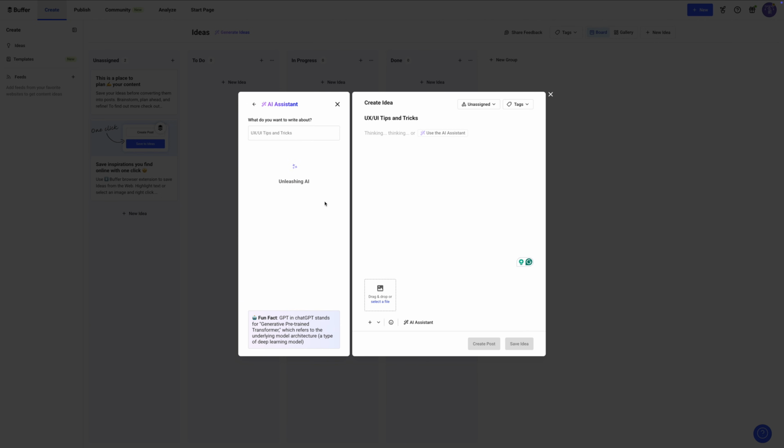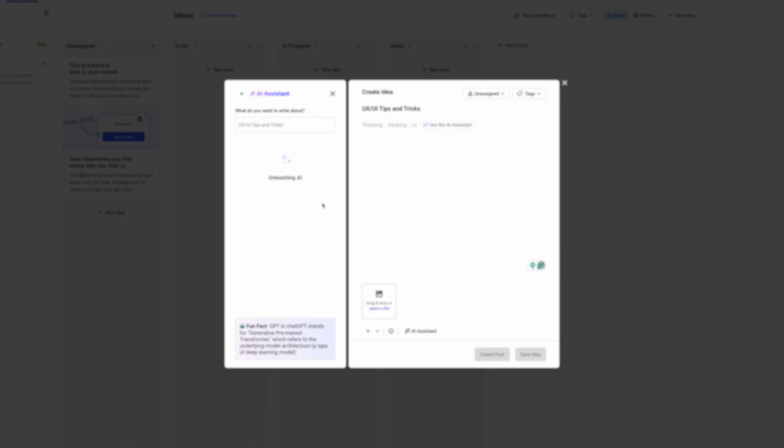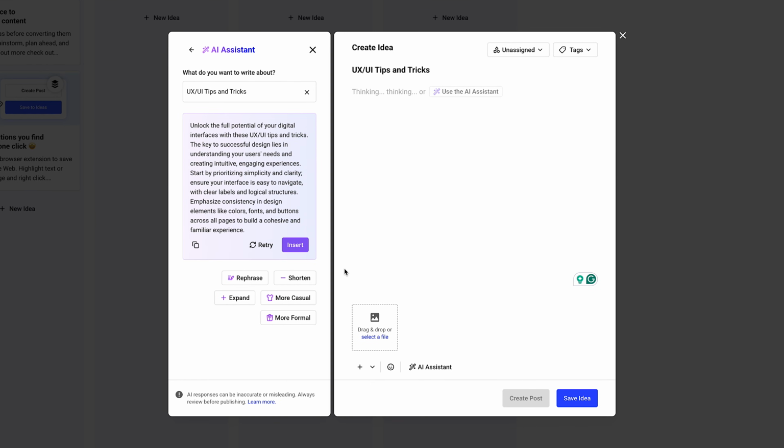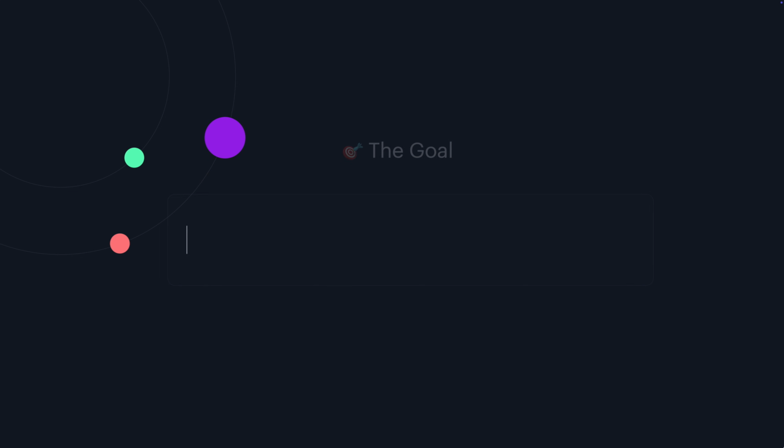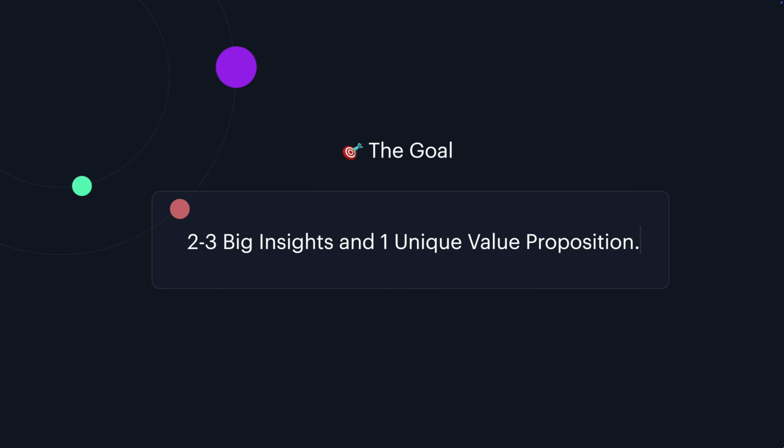Do enough people have this problem? How would you actually get out in front of them? And would they pay to solve this problem? What about existing products that already do this? Well, Buffer is an example of one of the most popular social media scheduling tools, and this is what it generates with its AI assistant. So just because there's a solution out there doesn't mean it's any good, and it doesn't mean that you can't do better. But the end goal of this step is to have 2 to 3 big insights and 1 unique value proposition, and I'm going to show you why that's really important later.